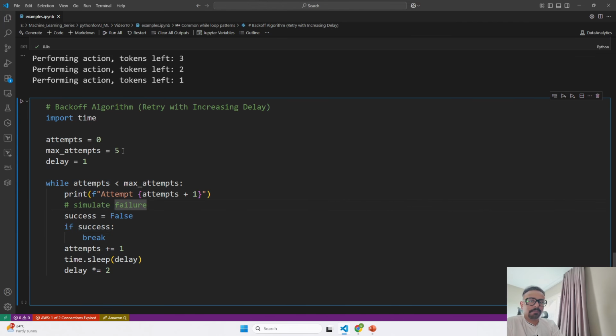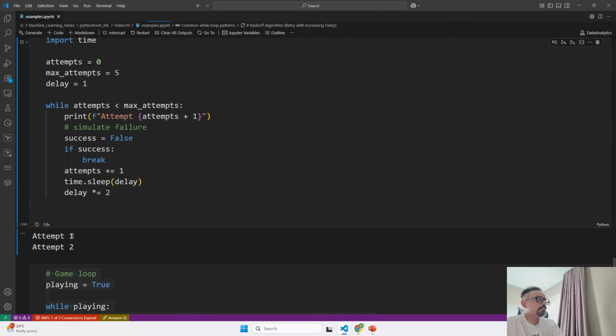As soon as we reach the max attempt, it is going to fail. So what we do is, if success, break; otherwise attempt plus 1. And we are going to apply a delay over here. So if I run this, first attempt, see, now second attempt, and third attempt, fourth attempt, see, now the time has increased. So every time it attempts, it waits for some time, then it goes ahead and performs the next one.